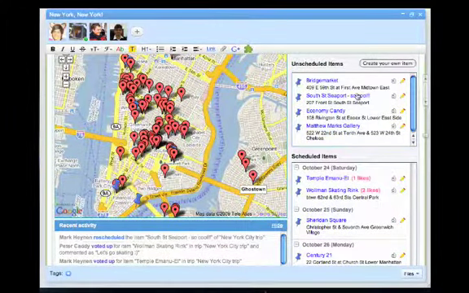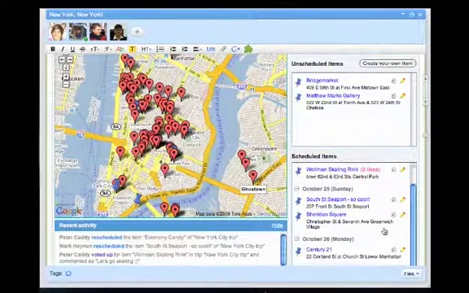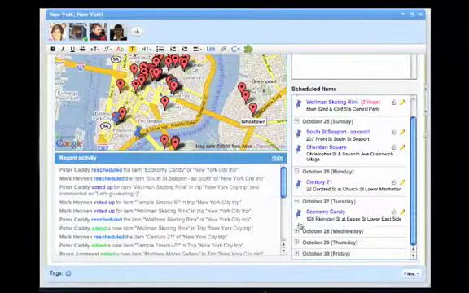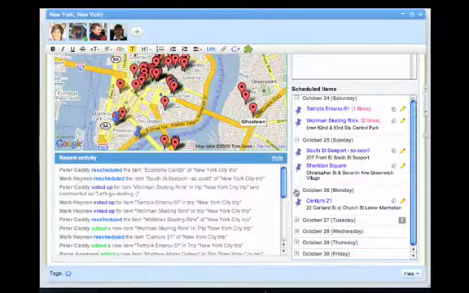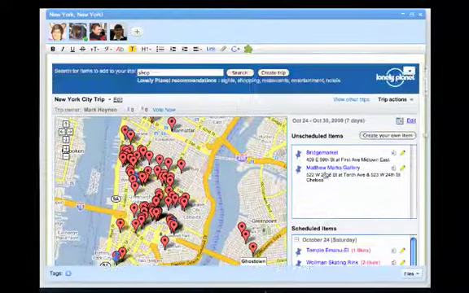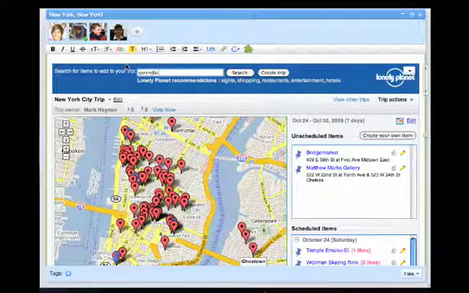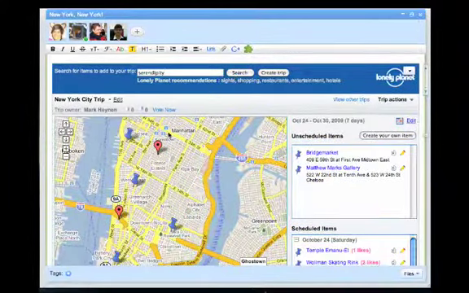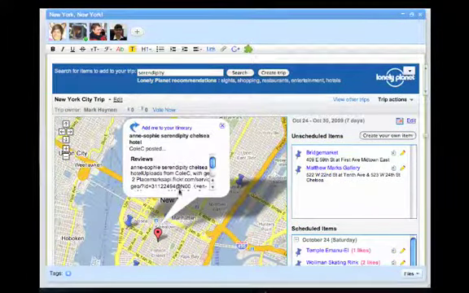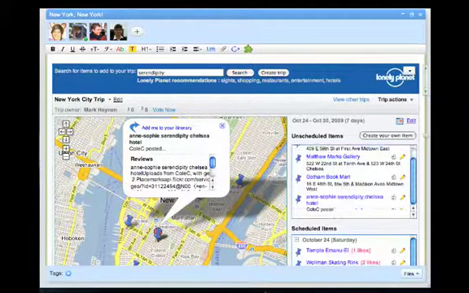So now that we actually have a lot of items to play with here, we can really start moving around, and you can see how as Peter and Paras are going in and adding things, things are really moving around here. Now, if you're interested in a very specific thing, like I'm interested in the Serendipity Cafe in New York, you can actually use the Google search box to find it. Here I'm finding a Flickr photo that's sourced through Google, and I will be adding that to the unscheduled items there.